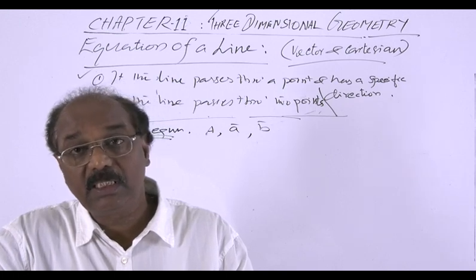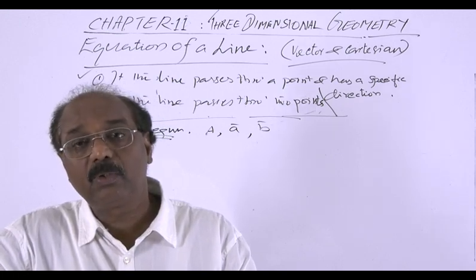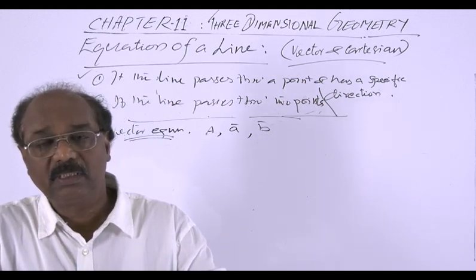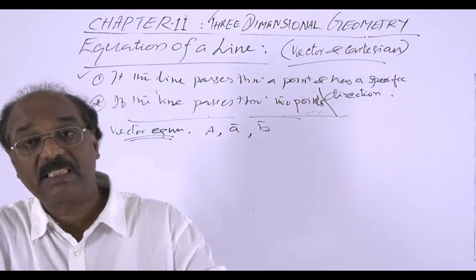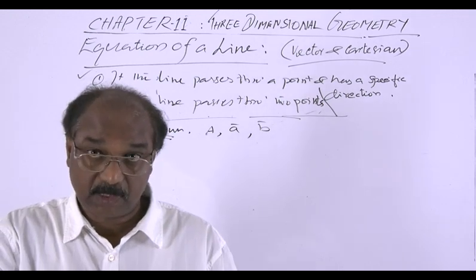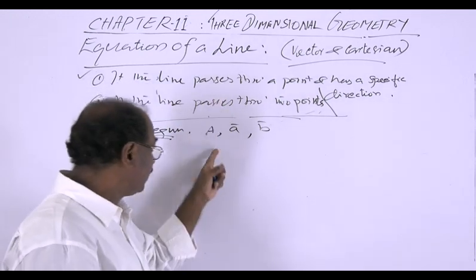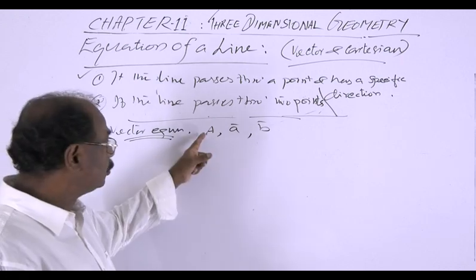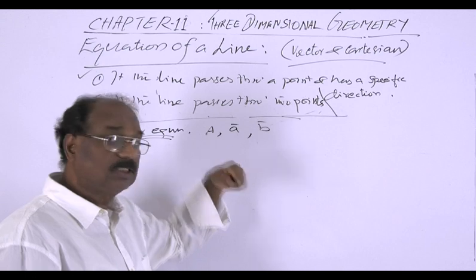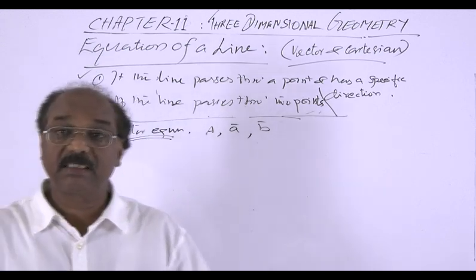If not given the point or the position vector of the point or the direction, the vector giving the direction, you have to assume all these. So here they are not given. So we assume the line passes through the point capital A whose position vector is A and it is parallel to this vector B or having the same direction as that of B.